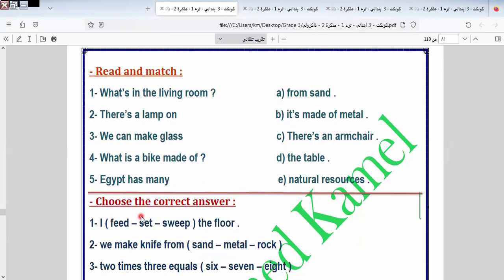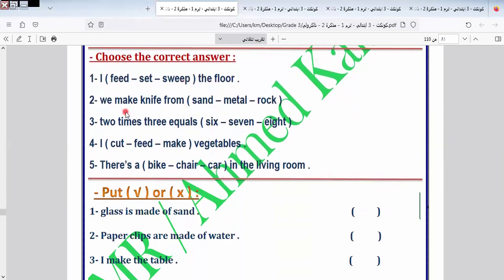Okay. We make a knife from metal. 2 times 3 equals, as we know, 2. This is 2. I will write it in numbers. 2 times 3. This is 3. Written like this. It will be 6. I cut vegetables. There is a chair in the living room. Let's continue the rest of the exercise.